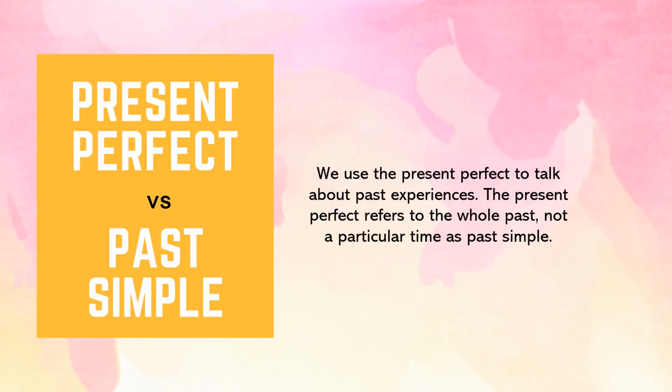Present perfect versus past simple. We use the present perfect to talk about past experiences. The present perfect refers to the whole past, not a particular time, as past simple does. When we ask or talk about specific past times, we use the past simple. For example, when was the last time you went? 2 years ago. I rented a car and drove to Scotland.